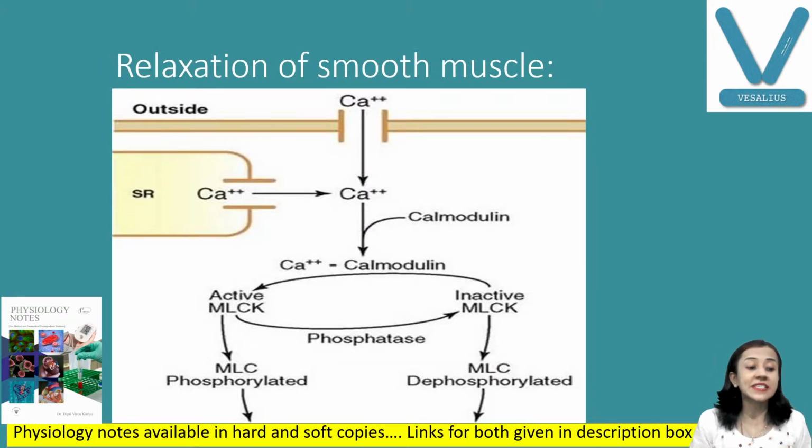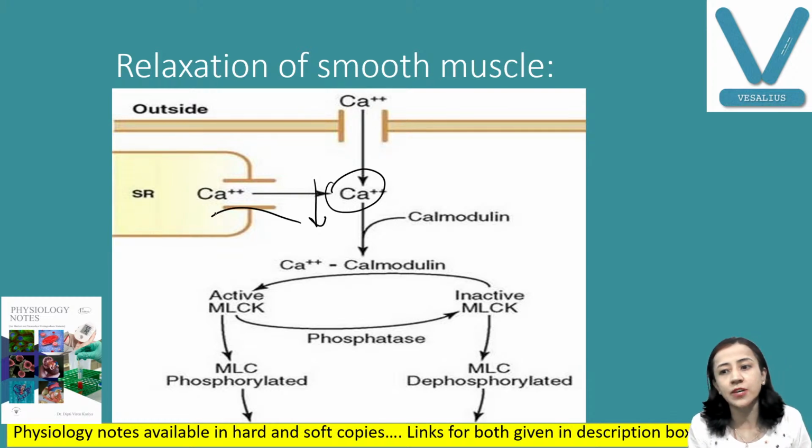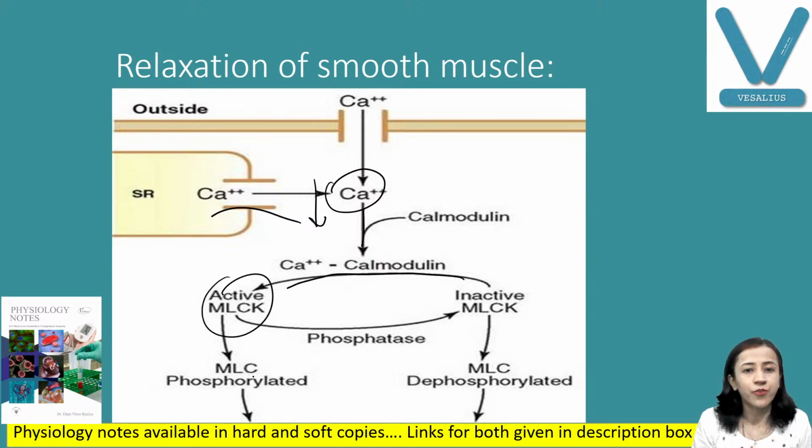Okay, now next is relaxation. How do the smooth muscles get relaxed? For that, the calcium ion concentration should be reduced. So now these calcium ions go back into the sarcoplasmic reticulum, so calcium ion concentration inside the cell decreases. Okay, that is the first step. You can see here, these are the steps of contraction: the calcium calmodulin complex causes activation of myosin light chain kinase, and phosphorylation.